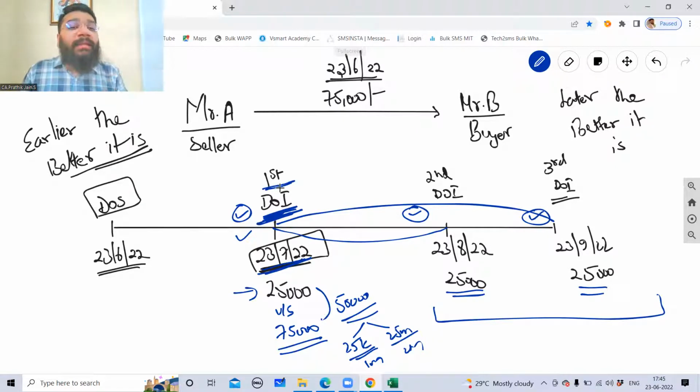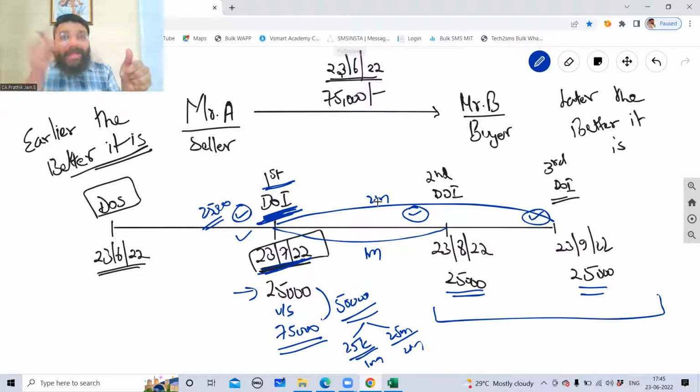Now, I'm telling you that on 23rd July, B is having 75,000 rupees. Now, let's suppose he did not approach A. He did not tell A that I have money. So what he would have done? From that 75,000 rupees, he would have paid this 25,000 here, correct? Remaining 25,000, he would have invested for 1 month. And remaining 25,000, he would have invested for 2 months. Like that, B has got an opportunity to earn as well when he is not making the full payment on 23rd July. Correct?